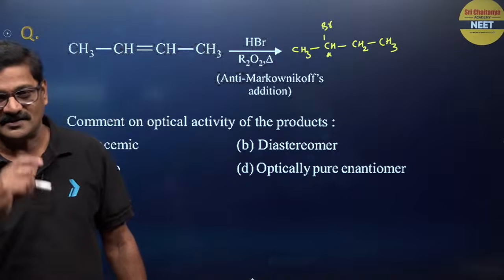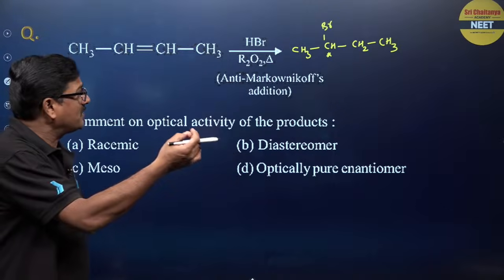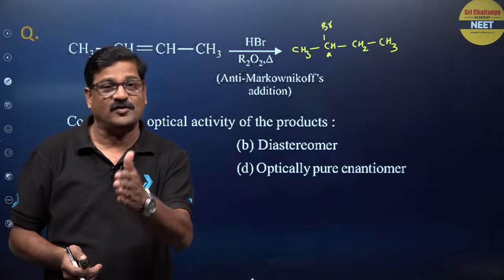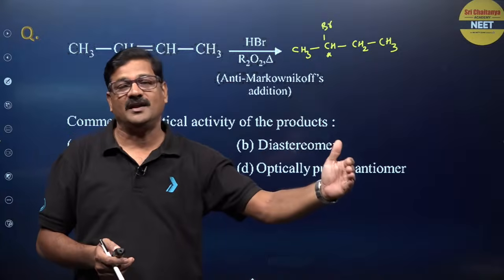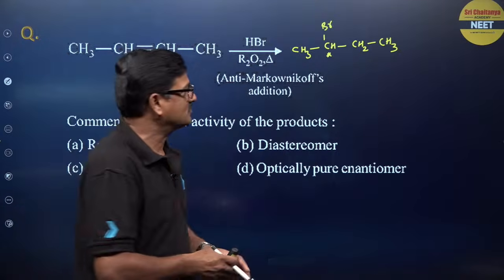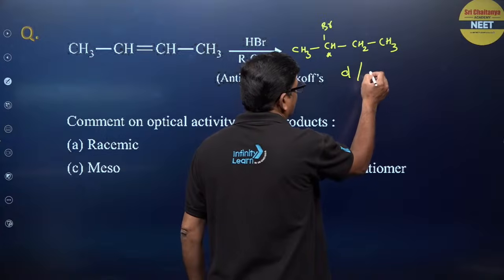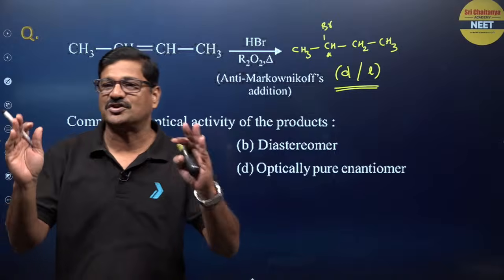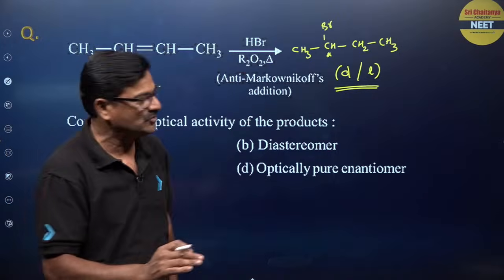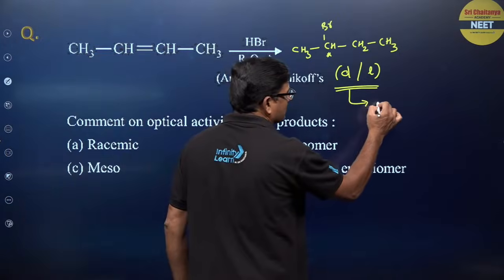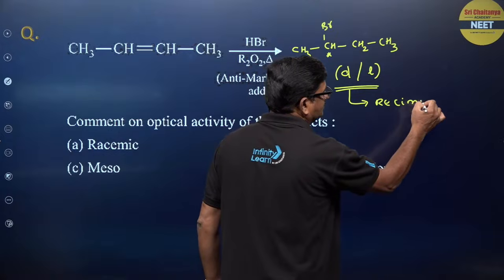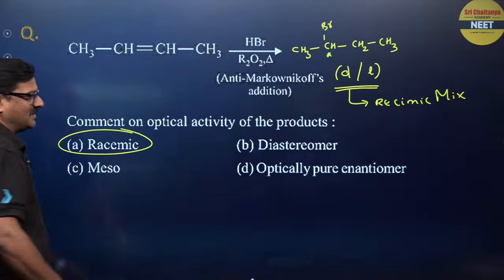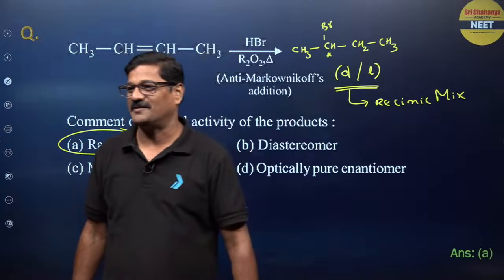If one chiral center can form in the product, when an optically inactive compound forms an optically active product, it is going to form a mixture of D and L isomers. An equal amount mixture of D and L isomers is said to be a racemic mixture. So I want to say the answer for this question is going to be A.